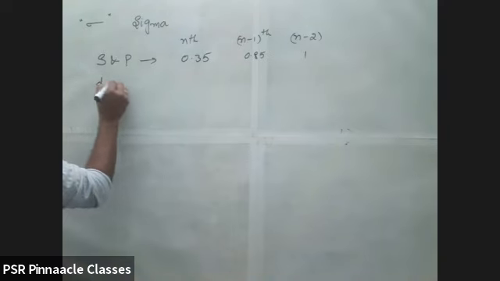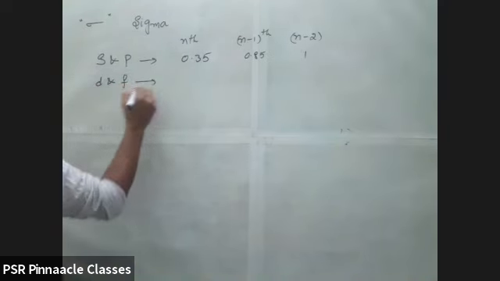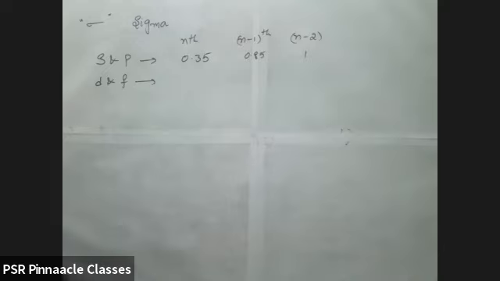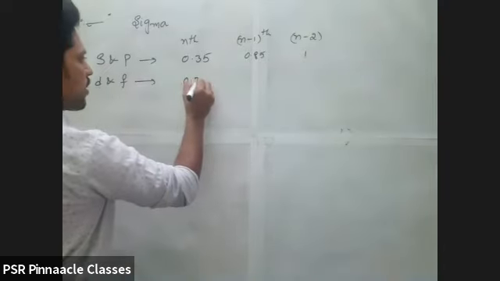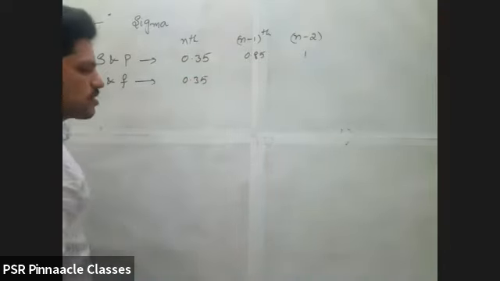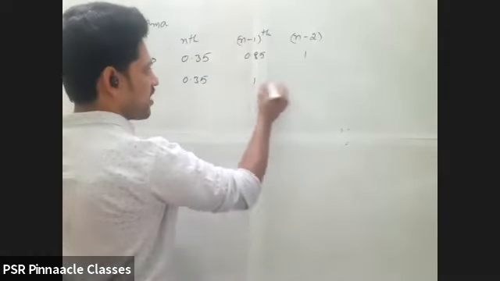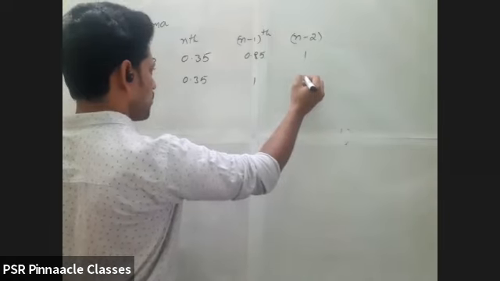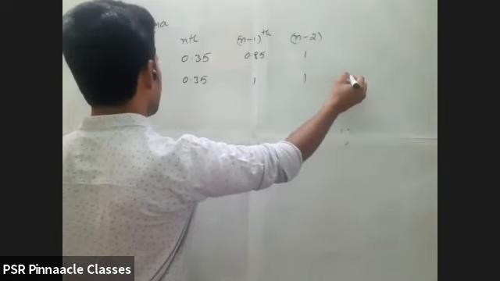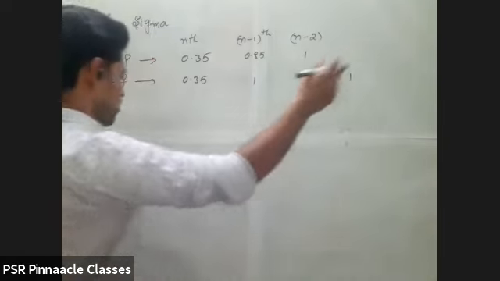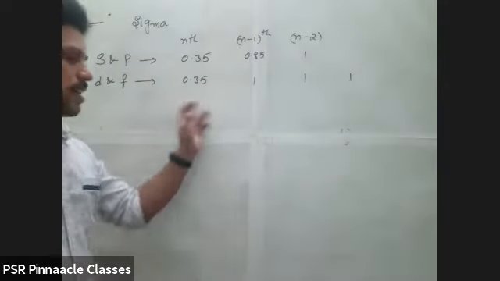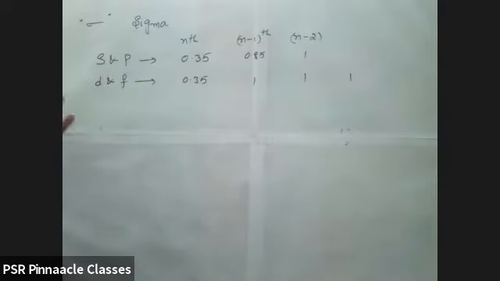If the electron is entering into D and F block, the outermost electron, then what is the nth shell value? 0.35. And what about n minus 1? 1. And n minus 2 also? 1. N minus 3? 1. All will be 1 only. Right. Next, I gave a few questions.